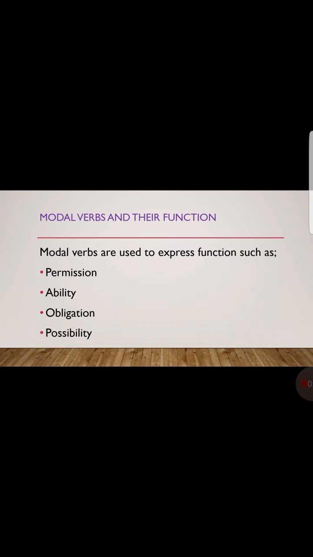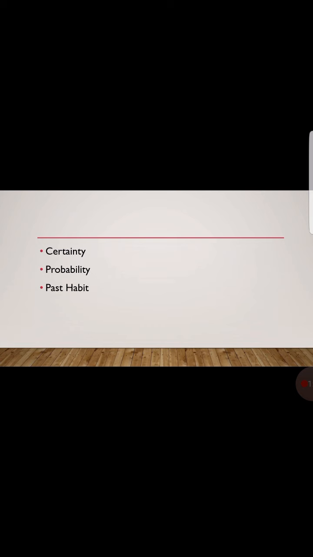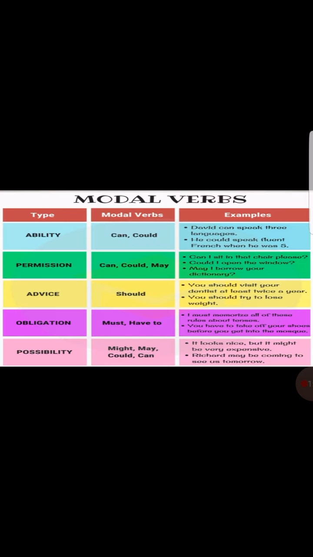Now, modal verbs and their functions. Modal verbs are used to express functions such as permission, ability, obligation, possibility, certainty, probability, and past habit. Now let's see the modal verbs and their functions through examples. First of all, ability. The modal verbs used in it are can, could. David can speak 3 languages. He could speak fluent French when he was 5. Now, David's ability to speak languages such as French is shown in these examples.